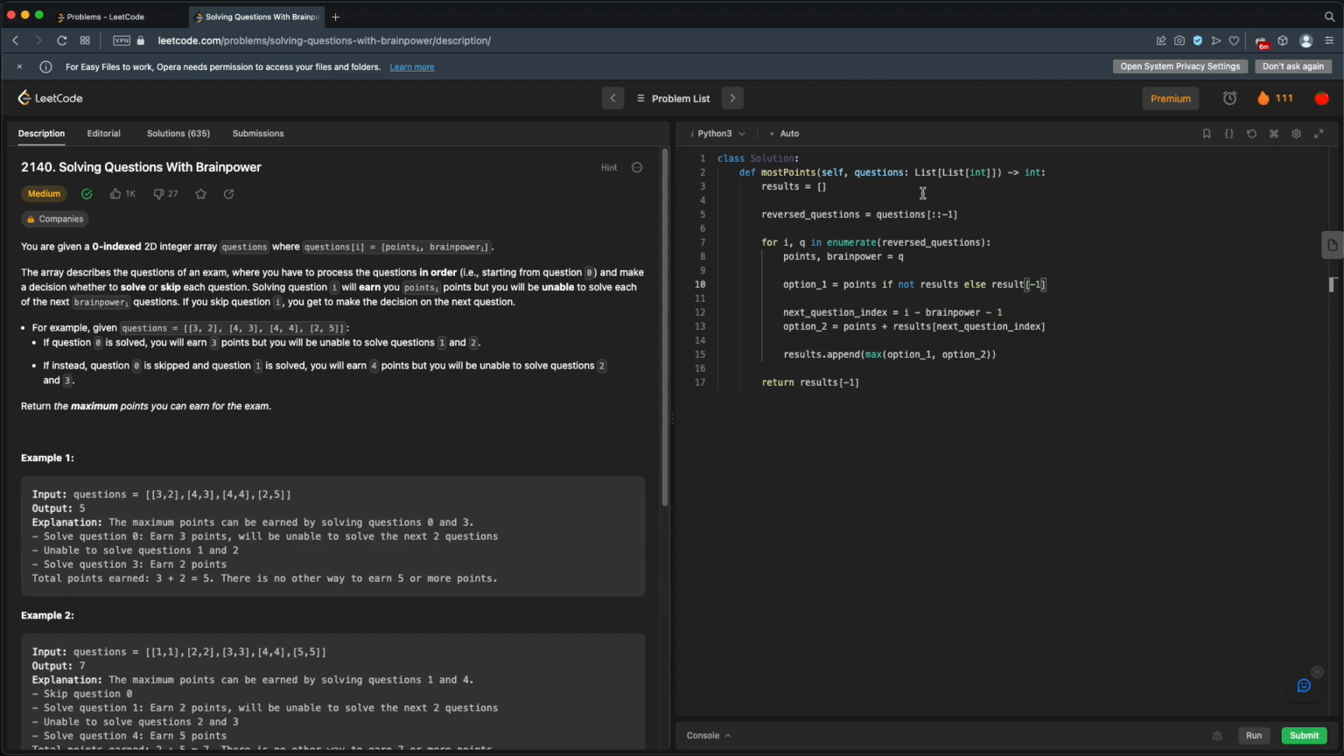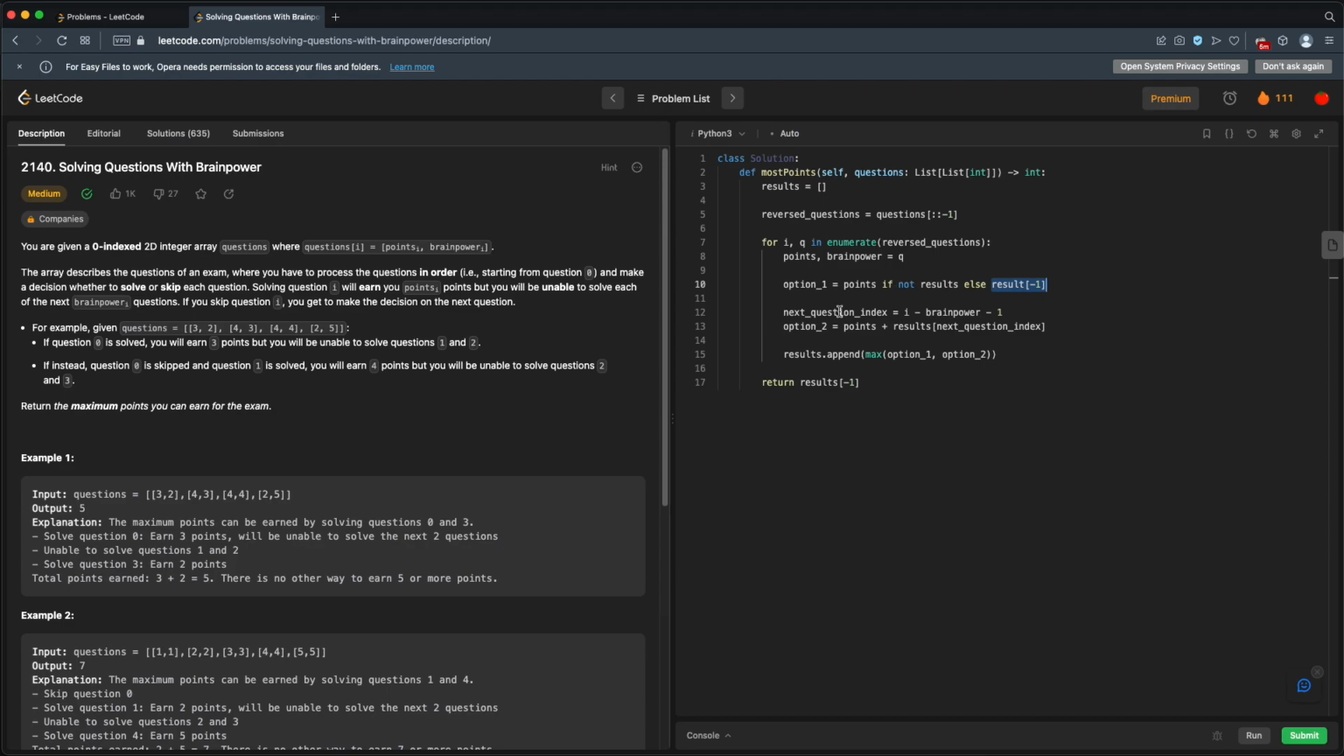All right, so our option 1, we take these points, but only if we don't have anything in the results, because this was the last question. There are no future questions, we just take the points. Otherwise, we don't take any points from this question, but we can just look ahead at, or backwards in this case, at the next question and take those points. So this is the same as skipping the question in the forward going array.